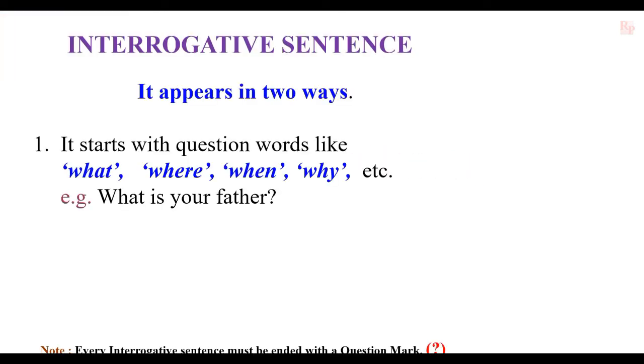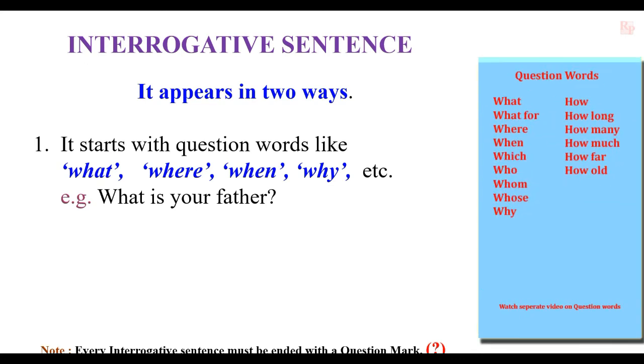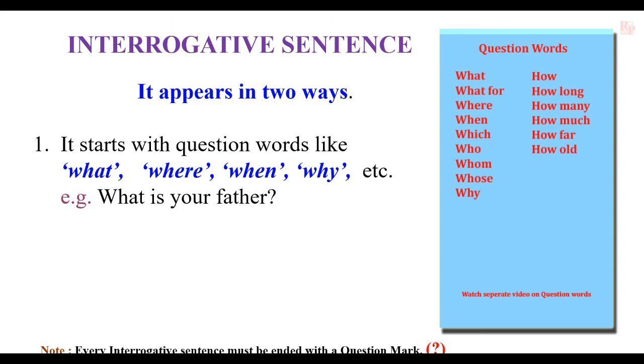Interrogative sentence appears in two ways. The first one is it starts with question words like what, where, when, why, etc. The question words, WH words are there. What, where, when, why, how, like that. So many WH words are there. The interrogative sentence must be started with any kind of question word.